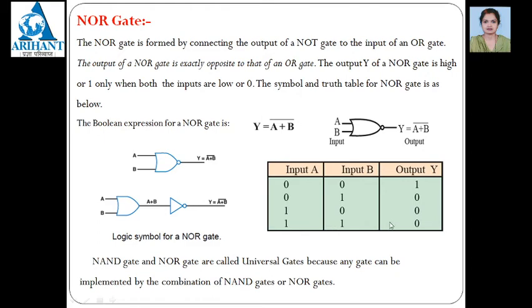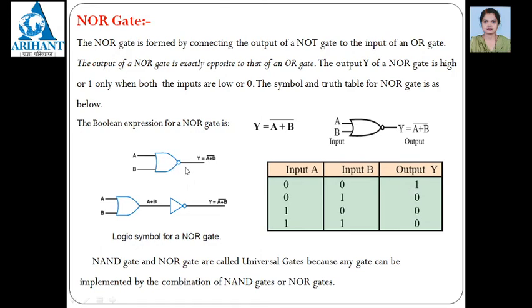But this is a NOR gate. It should be the negation of OR. So whatever is the output of OR is negated here, which means that if any one of the inputs is 1 or both the inputs are 1, you must get output as 0. Otherwise the output is 1.